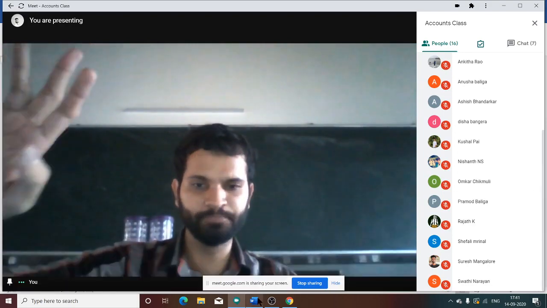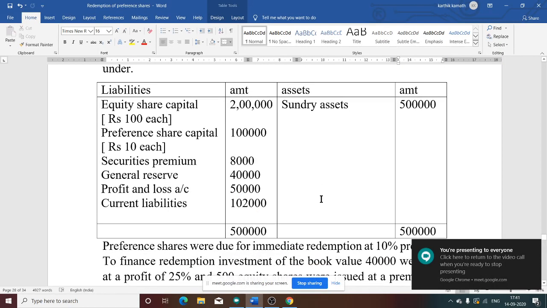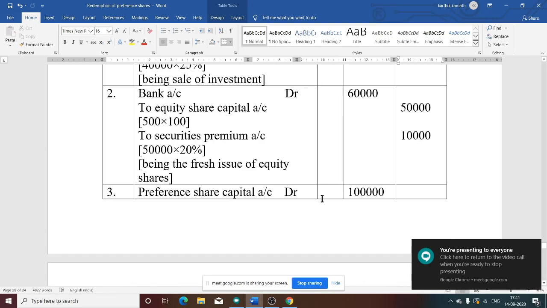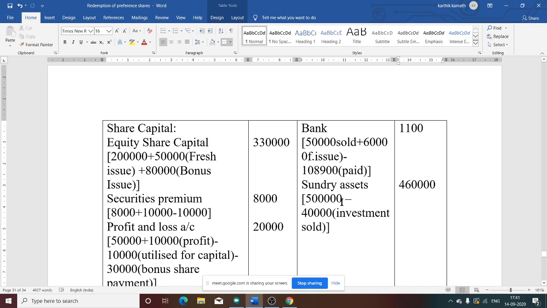Sundry asset means investment is also included in the sundry asset. So sundry asset we know is 5 lakh. Investment is sold, so there is no asset in the balance sheet, so we need to deduct 40,000. Then the remaining sundry asset will be 5 lakh minus 40,000, that is 4 lakh 60,000.